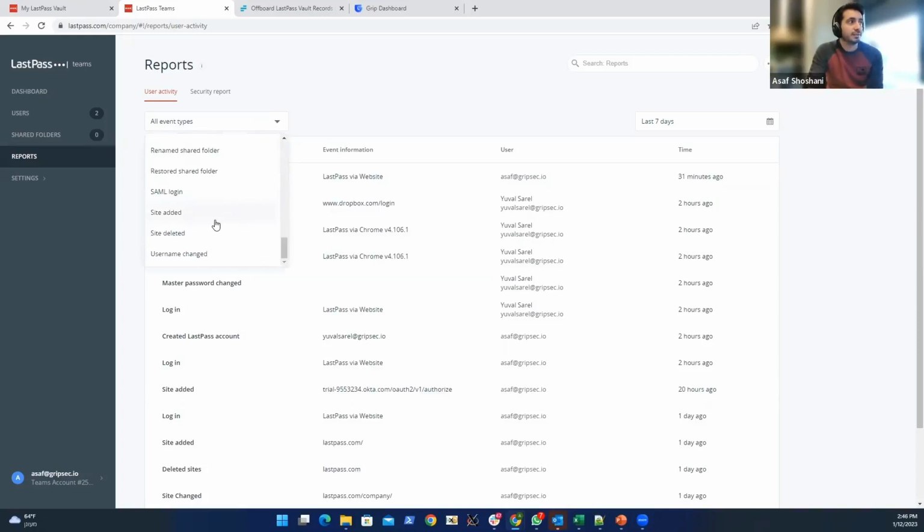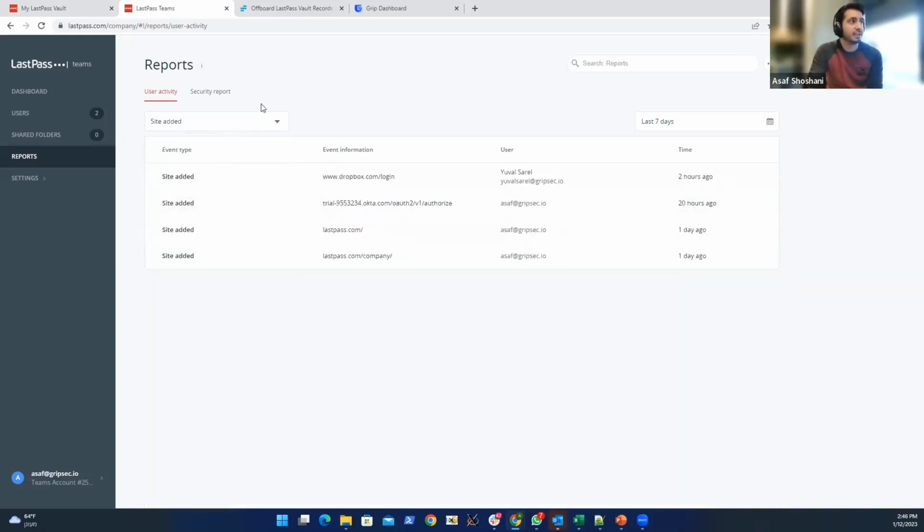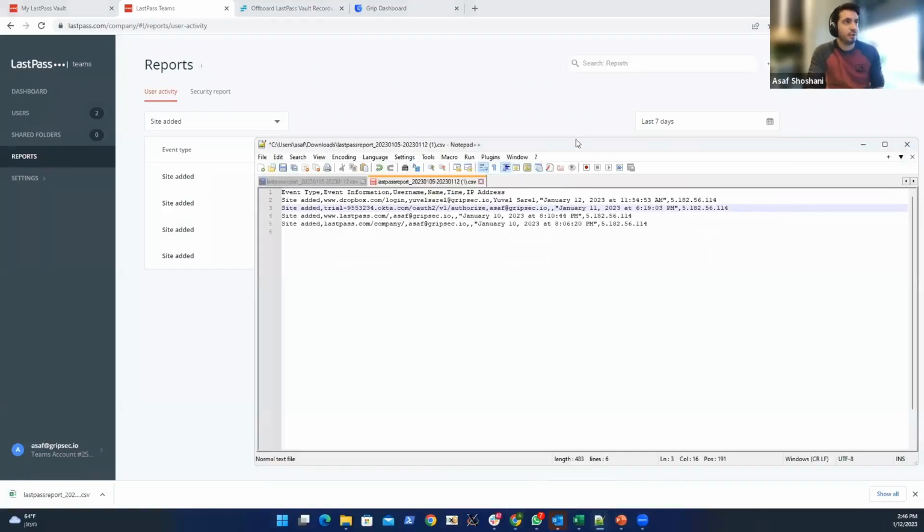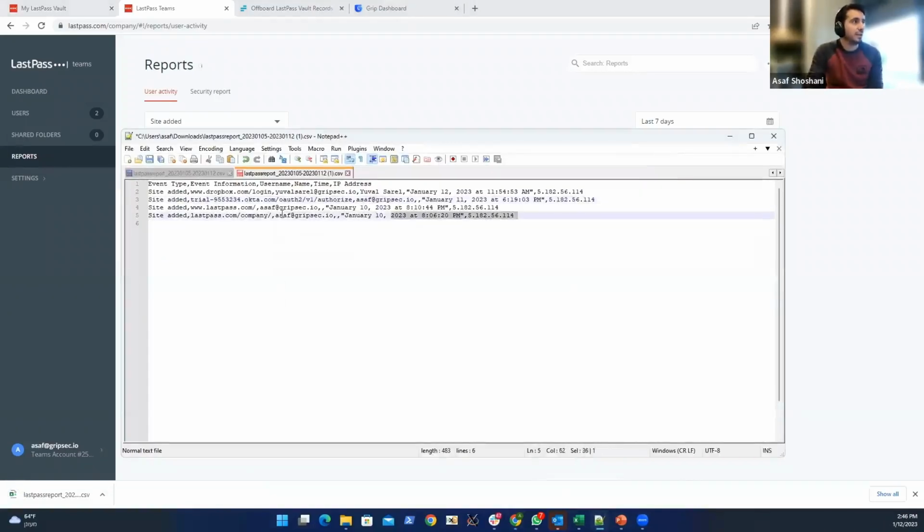And we found this function showing the sites added to the vault by the users. So we created a kind of clean environment in order to demonstrate it. And we created 2 users in it, and we added a few records to our vault. What we're going to do is basically export this report by using the export function. We will get a CSV. I pre-downloaded it here, and that's how it looks. You can see the records and the user that it belongs to,